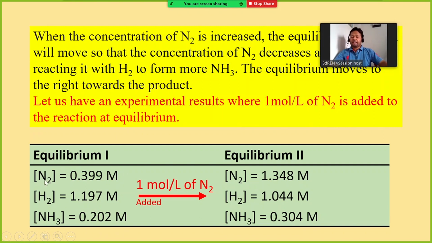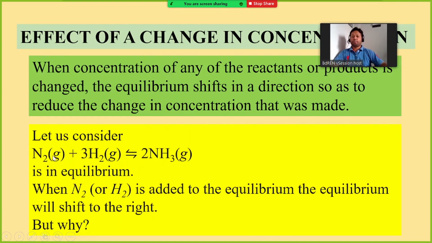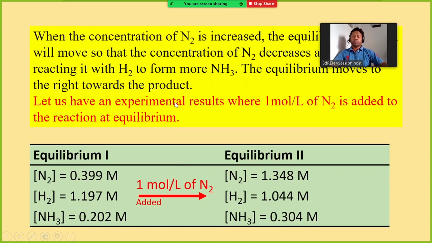Here we mention this as equilibrium 1, before we add anything. If this reaction of nitrogen and hydrogen forming ammonia is in equilibrium, we consider it as equilibrium 1. Now if you add a certain amount of nitrogen to the reaction, what will happen?